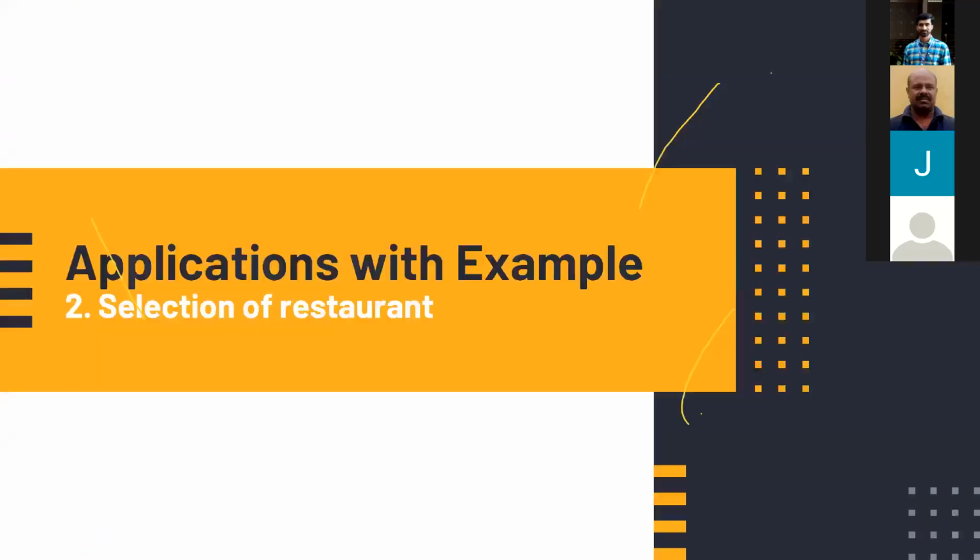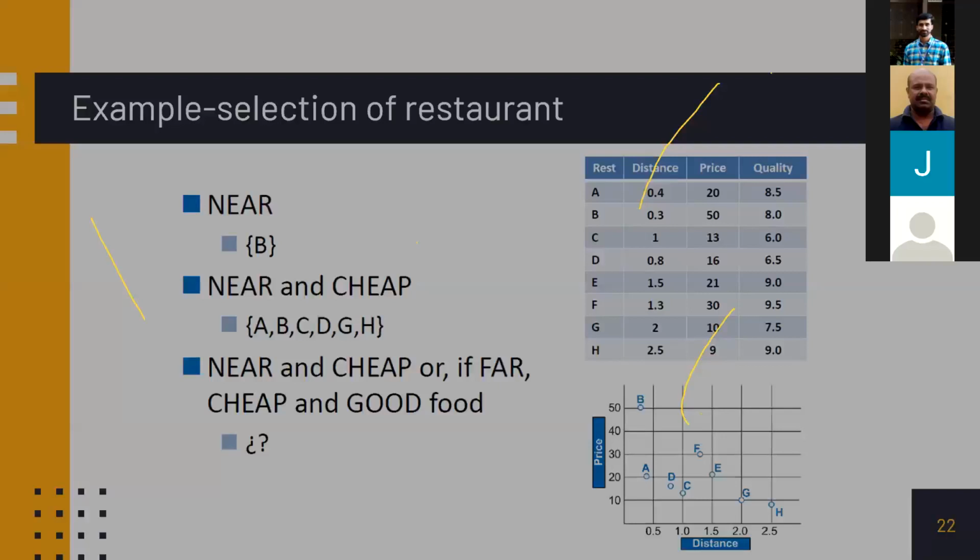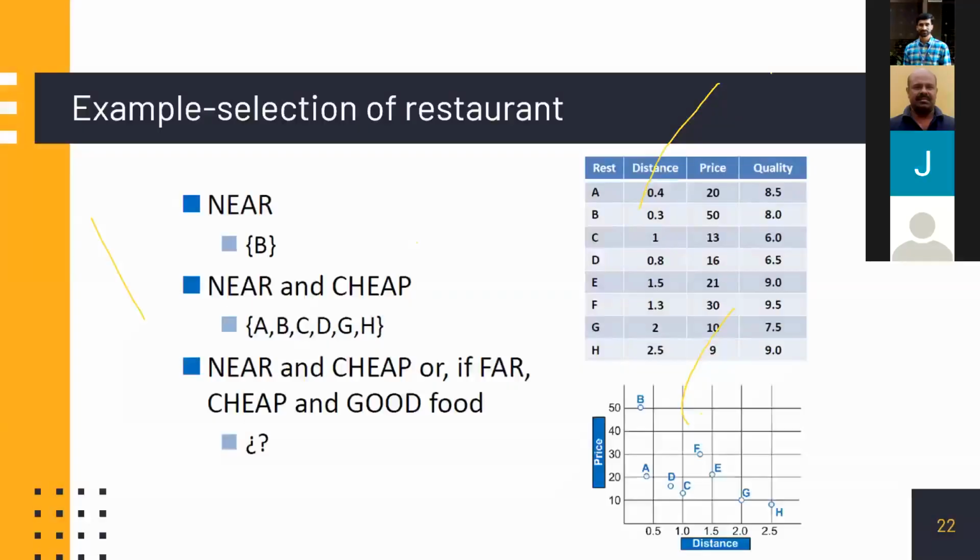Selection of restaurant. This is another example. I won't spend too much time because our Zoom timing is limited. I will be in a little hurry with this. These are all decision making, and I will show a control example also. This is another decision making example. Don't hesitate if I go slightly faster because of time limitations.